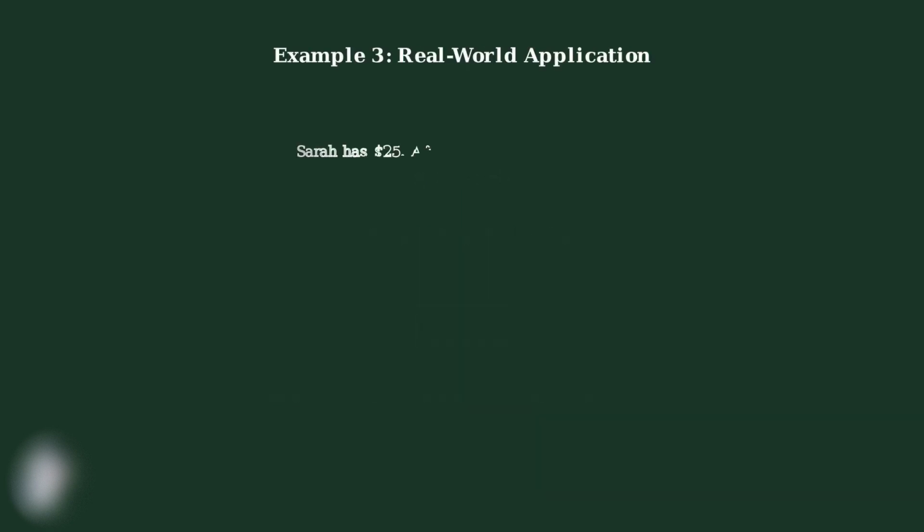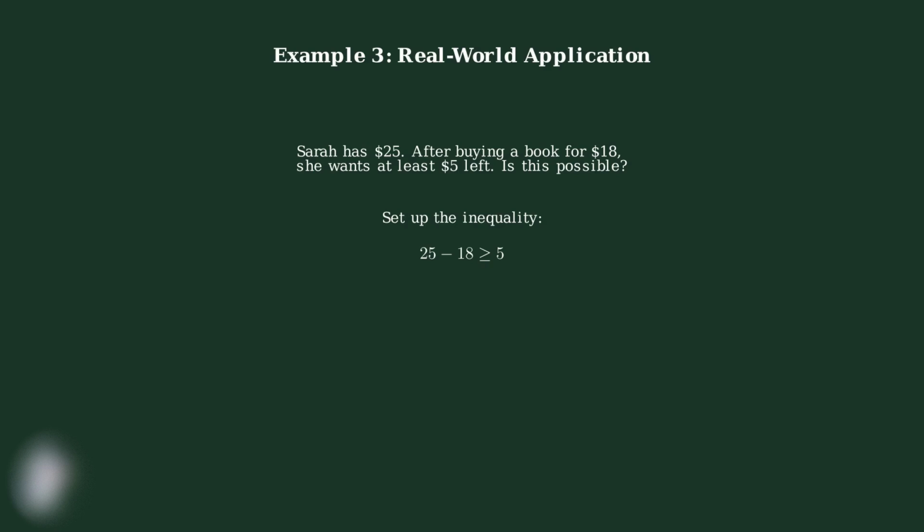For our final example, let's solve a real-world problem. Sarah has $25 and wants to buy a book that costs $18. How much money will she have left? We can write this as money left equals 25 minus 18, and she wants at least $5 remaining. Let's solve this step by step.